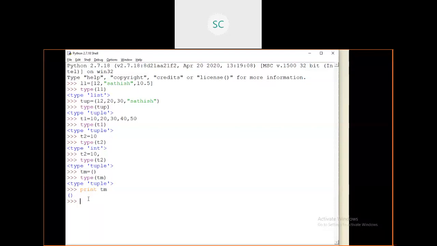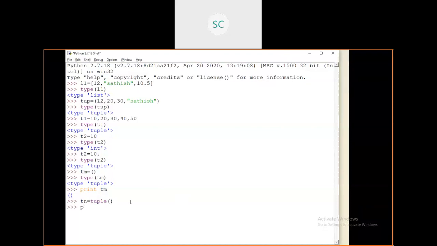In the second way, you can create an empty tuple by using the tuple constructor. I will take tn equals to tuple. This is the constructor, and by using this constructor also you can create an empty tuple.